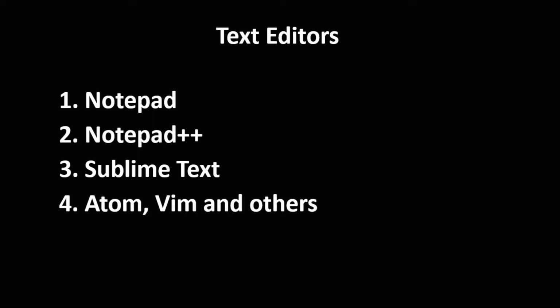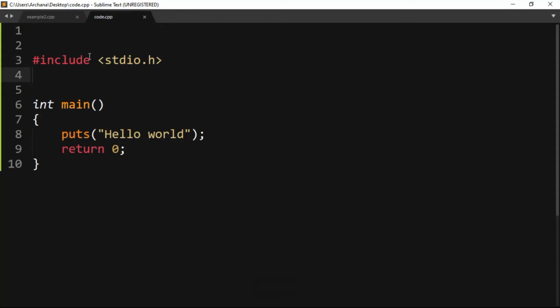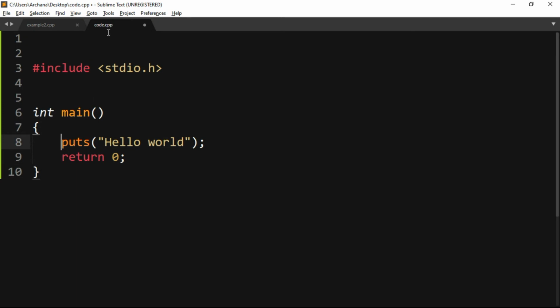Okay, so let's have a look at the Sublime Text. I have Sublime Text open here, and this is the source code, right? It uses the tab-based architecture of opening the text files into separate tabs, and this is a very good thing. So what is the advantage of using Sublime Text or a very specialized text editor?